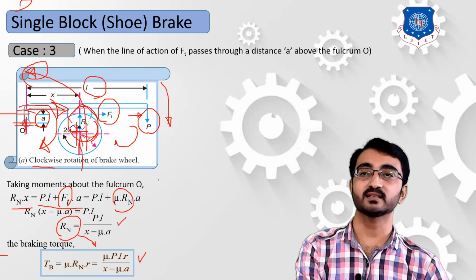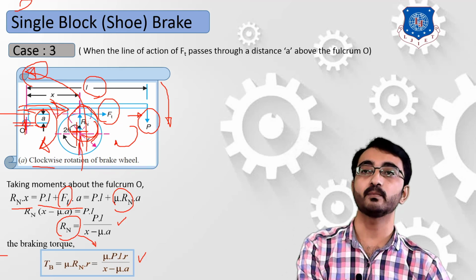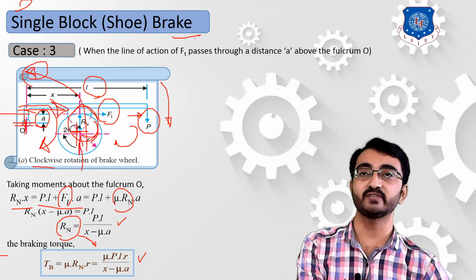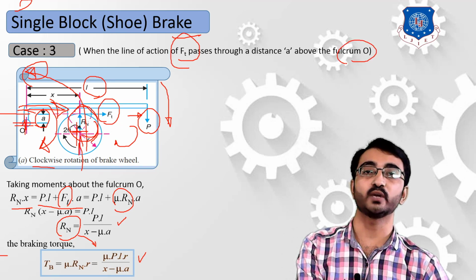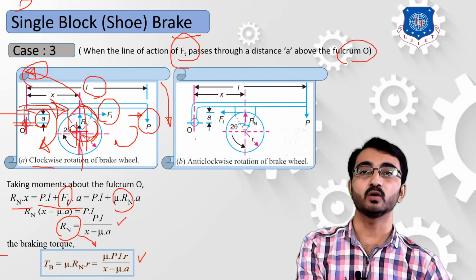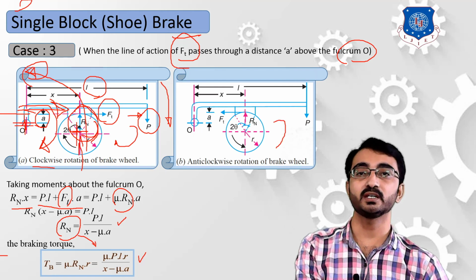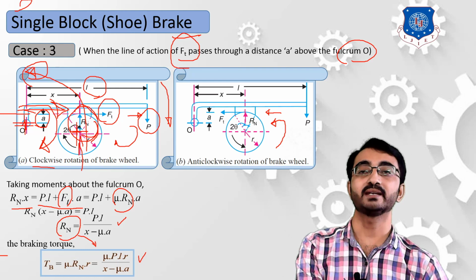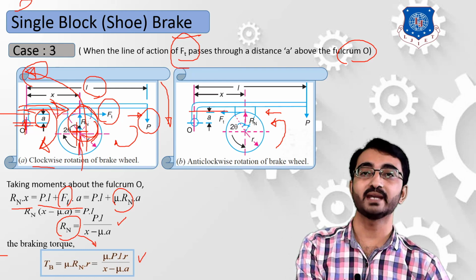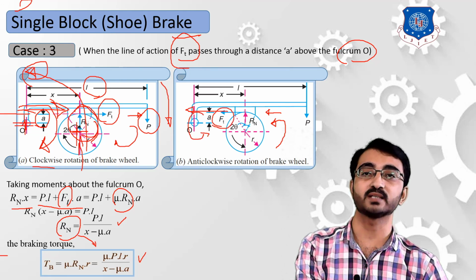Okay, now let's consider the last case, that is the anti-clockwise rotation of the brake when the frictional force Ft is acting slightly above the fulcrum point O. The only change is that it is rotating in an anti-clockwise direction, so your Ft will be acting in the minus x direction. Due to the minus x direction of Ft, this Ft will produce rotation about O in an anti-clockwise direction.